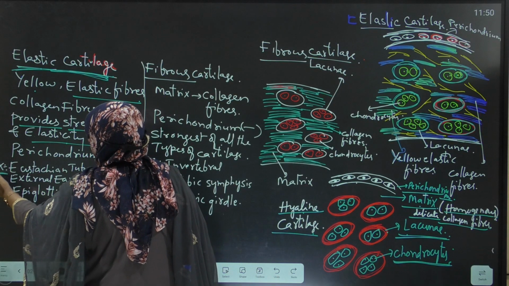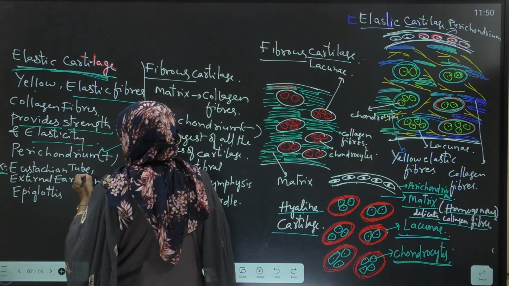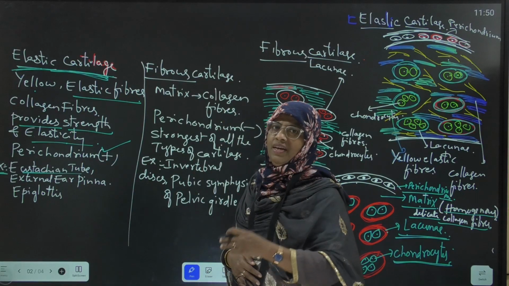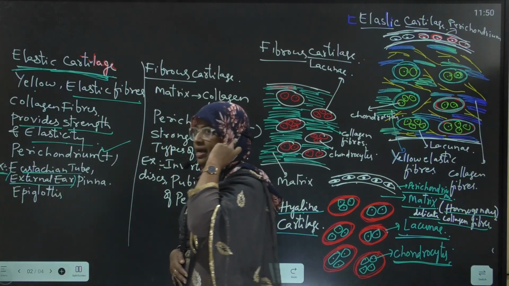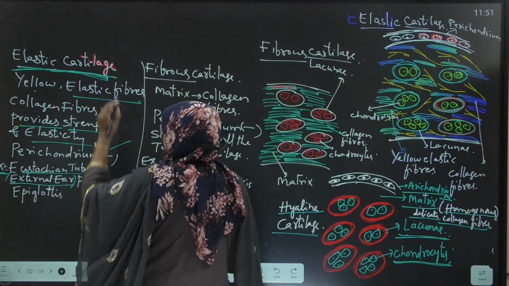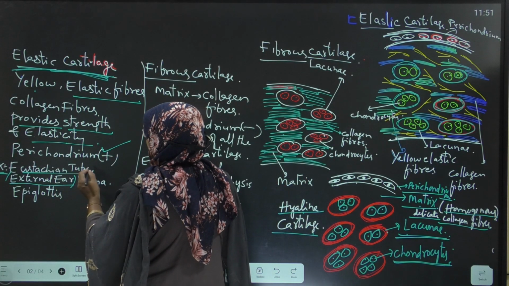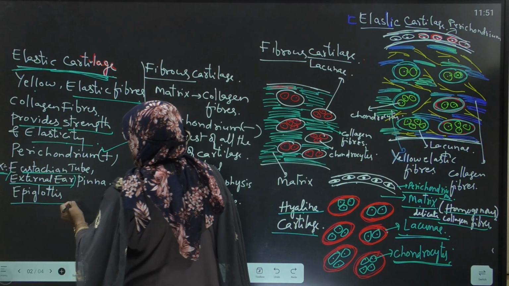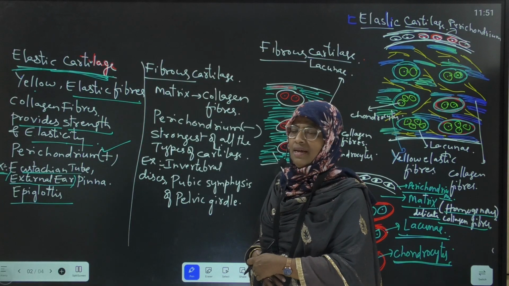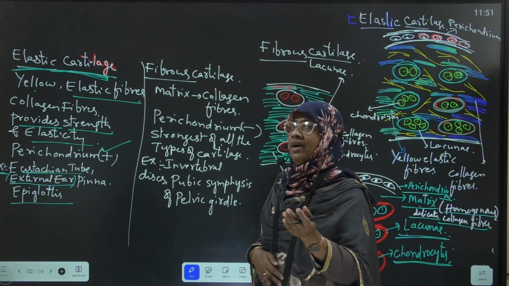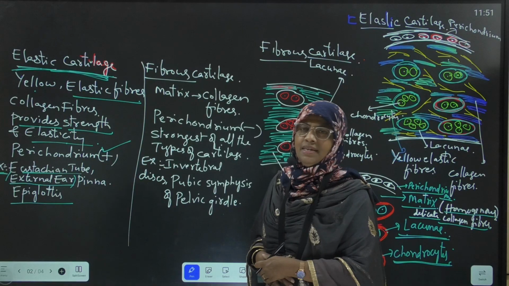What are the locations of the elastic cartilage? Elastic cartilage is present in the eustachian tube of the ear and the external ear pinna. Our external ear pinna is made up of elastic cartilage and the eustachian tube of the ear is also made up of elastic cartilage, and the epiglottis. Epiglottis means a lid-like structure which covers the glottis. This epiglottis is also made up of elastic cartilage.